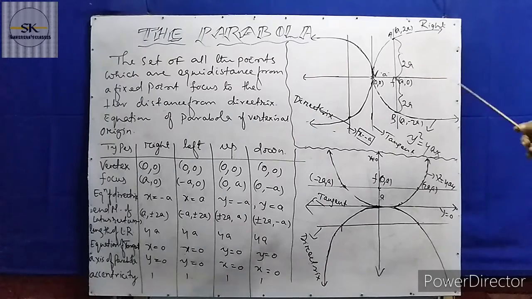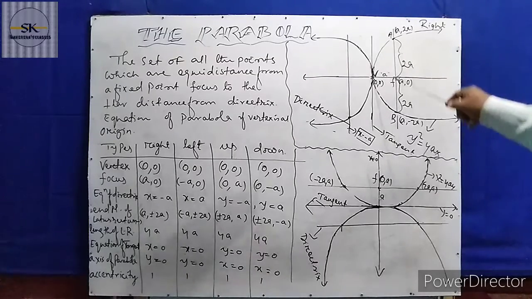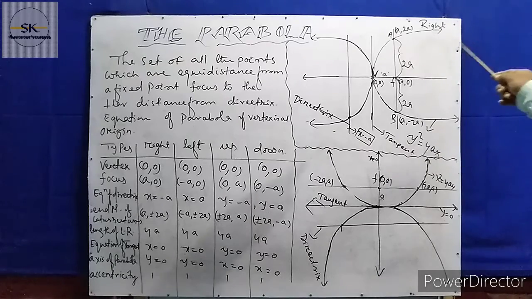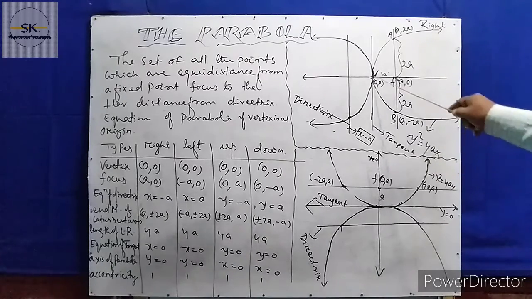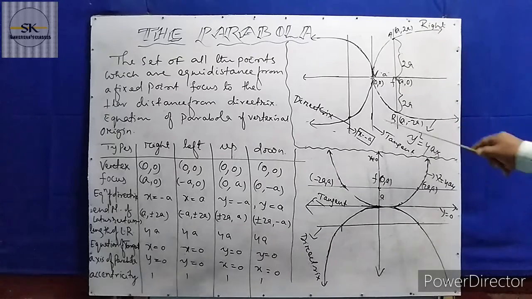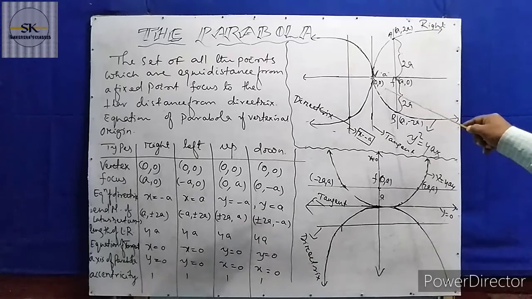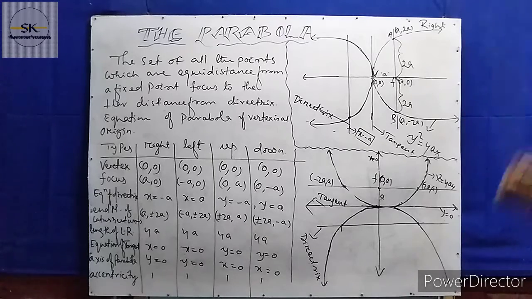You look at, this is the axis of the parabola and this is known as the tangent to the parabola. This line touches at a single point, that is the vertex. Vertex is the contact point of the tangent. So which one is the tangent in this case? The y-axis is the tangent when the vertex is at 0, 0, that is at the origin. When the vertex is at the origin, then the y-axis is the tangent. Here, the vertex is at 0, 0 and the axis is the x-axis.